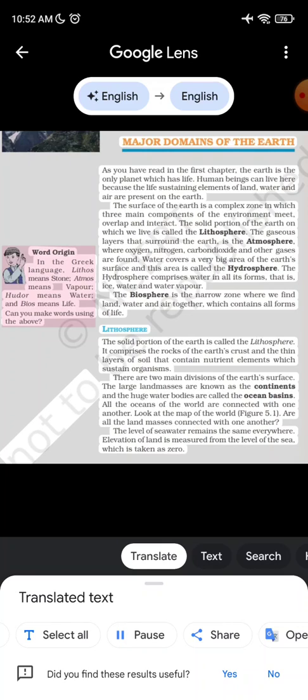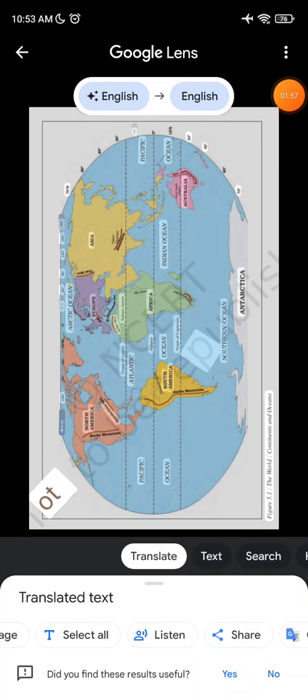Look at the map of the world, figure 5.1. Are all the land masses connected with one another? The level of seawater remains the same everywhere. Elevation of land is measured from the level of the sea, which is taken as 0.